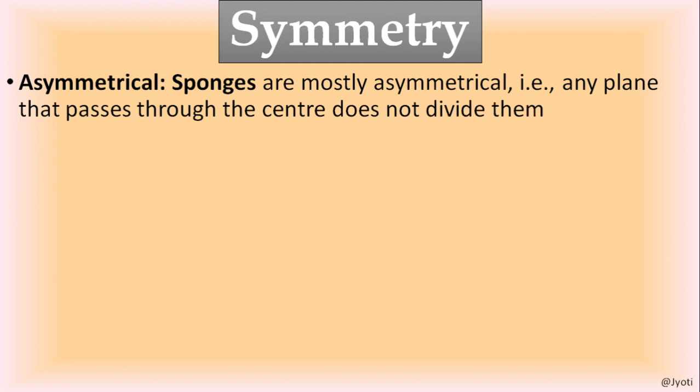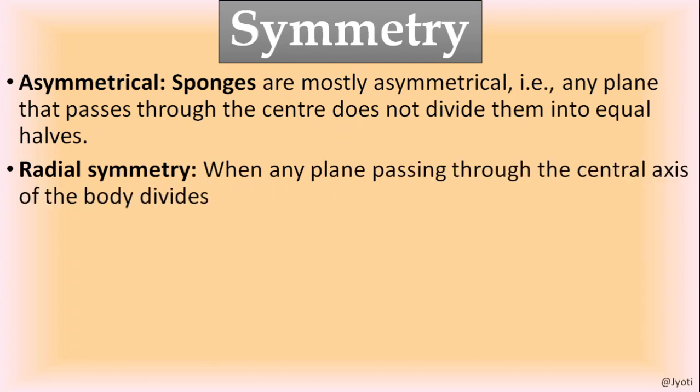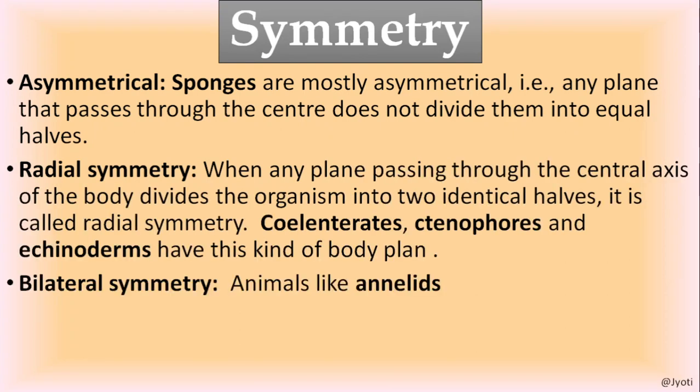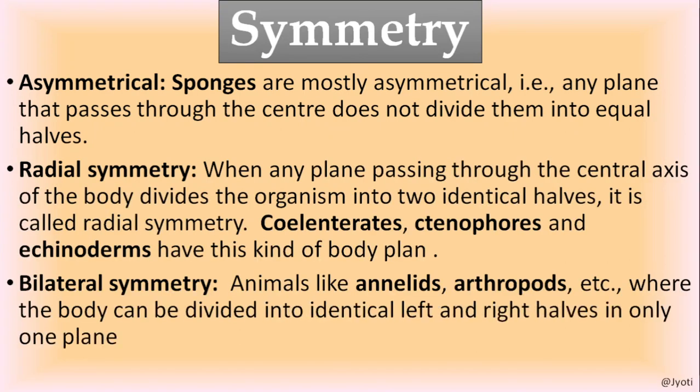Now the next basis of classification is the symmetry of the body. So basing on the symmetry, the organism may be asymmetrical, may be radial symmetry, or may be bilateral symmetry. Asymmetrical means lack of symmetry.